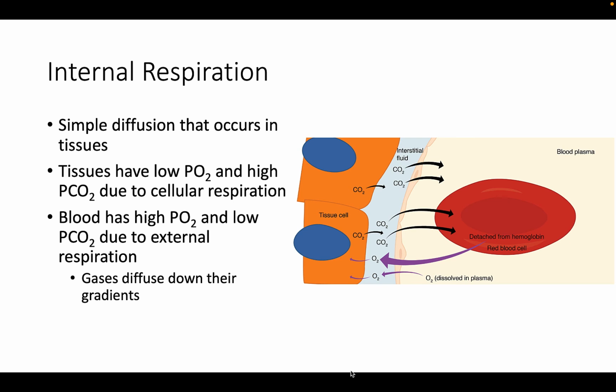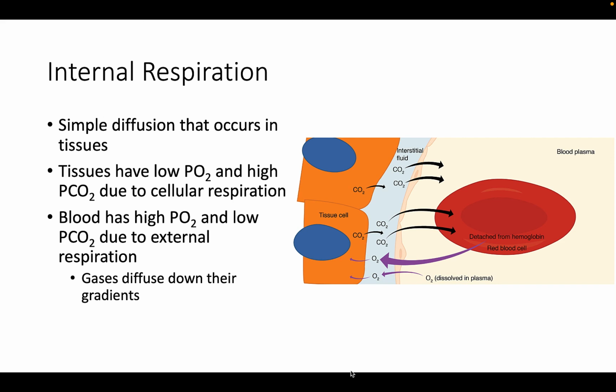The partial pressure of oxygen in tissues is low because oxygen is continuously used for cellular respiration. In contrast, the partial pressure of oxygen in the blood is high, coming from the lungs, which creates a pressure gradient that causes oxygen to dissociate from hemoglobin, which we'll get to in a moment, diffuse out of the blood, cross the interstitial space, and enter the tissue.